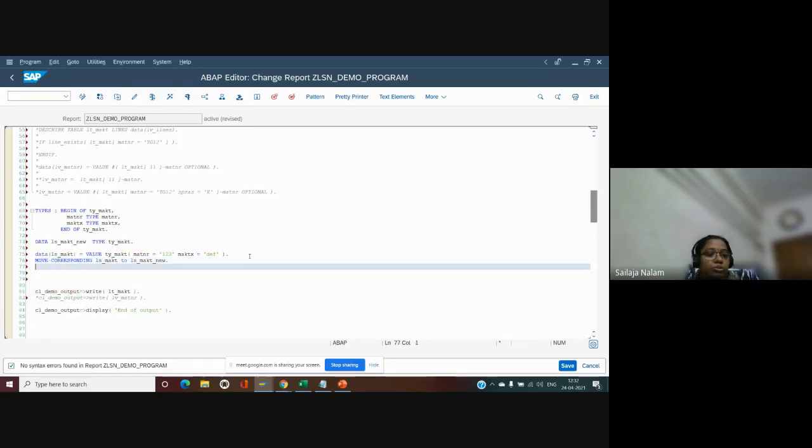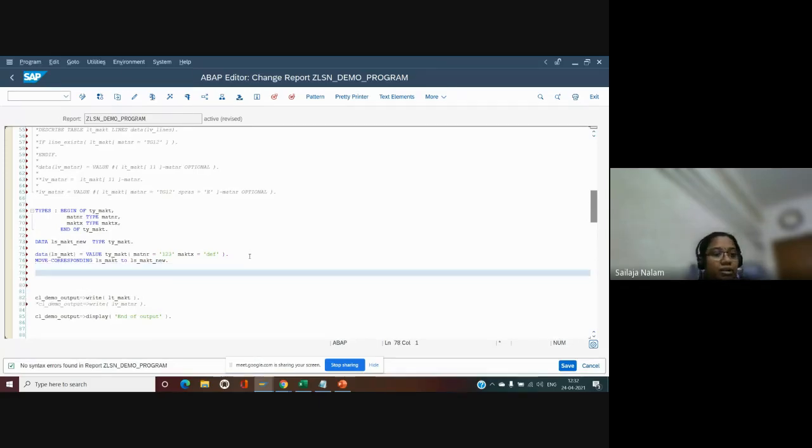That's how we used to do. Suppose I have a requirement that I don't want to populate material or MAKTX. Either one of the fields I don't want to populate into the new structure. What we used to do, we copied that particular value into a variable, did the move corresponding, and again tried to override with the new variable. Instead of it, we have one keyword again: LS_MAKT_NEW = CORRESPONDING #( LS_MAKT ).